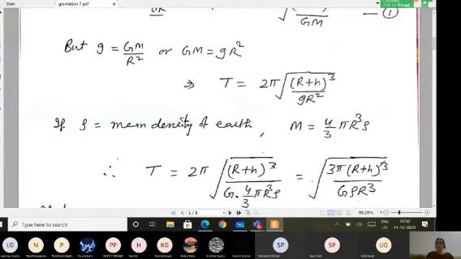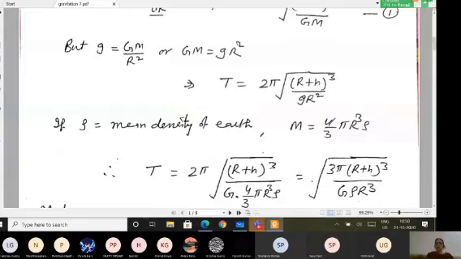Now if I take rho as the mean density of the earth, of course we are assuming the earth consists of a material of uniform density, and that uniform density I may term rho. Then the mass of the earth can be written as volume into density. The volume will be equal to 4 by 3 pi R cube, into rho.